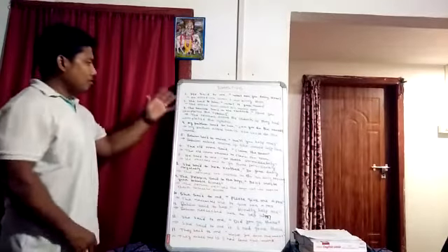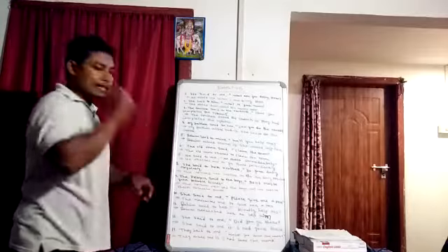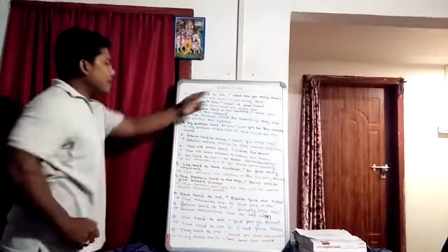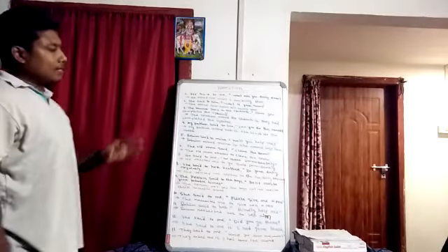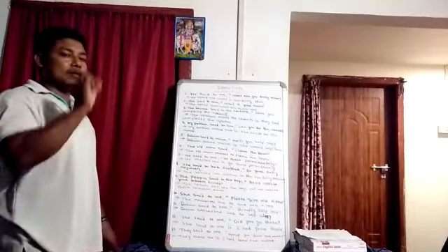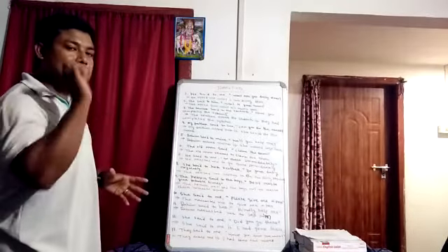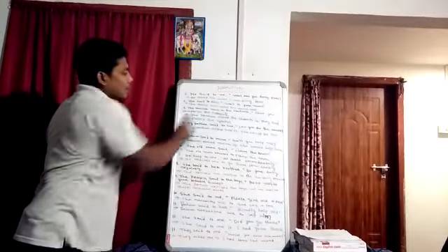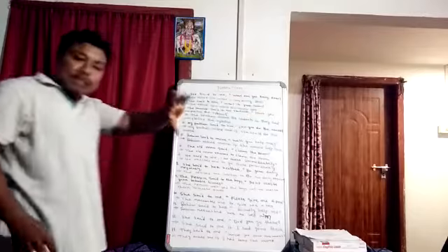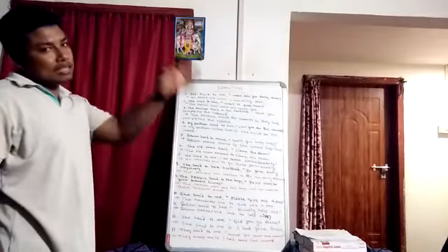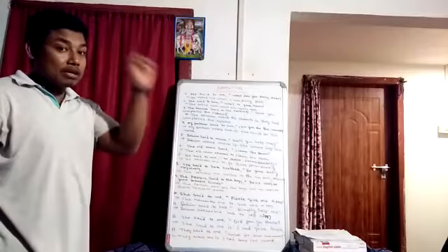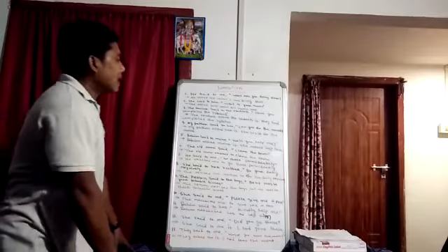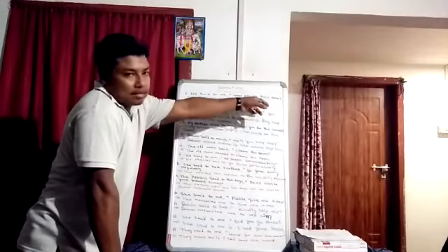So I told you that instead of said we have to write asked in indirect form narration. So here we write he asked me. I also told you that if the interrogative sentence starts with a WH question, what, where, how, then there is no need to use if or whether. So here we are not using if or whether. So we write here what I was doing then, because it is an example of present continuous tense. Present continuous, but an interrogative sentence, and we have to write it in past continuous tense, but in the affirmative pattern. So here we write he asked me what I was doing then. Now time is given, so it is changed into then.